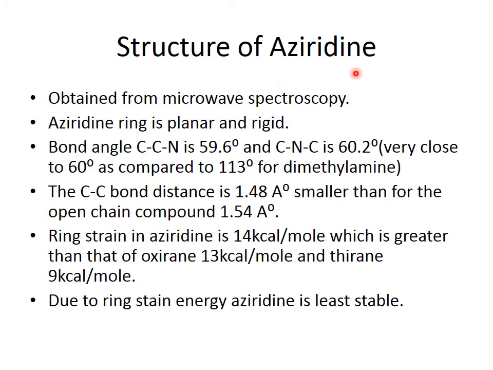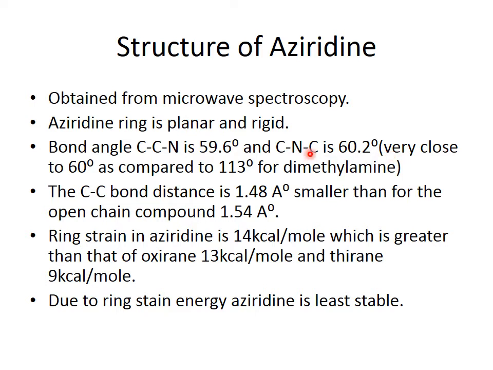Afterwards, the structure of aziridine. The structure of aziridine comes from microwave spectroscopy. Its ring is planar and rigid. As in cyclopropane, the bond angle is nearly equal to 60 degrees. For example, the carbon-carbon-nitrogen angle is 59.6 degrees. Similarly, the carbon-nitrogen-carbon angle is 60.2 degrees, which is very close to 60 degrees.